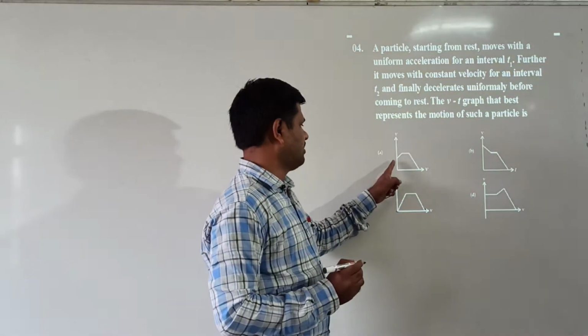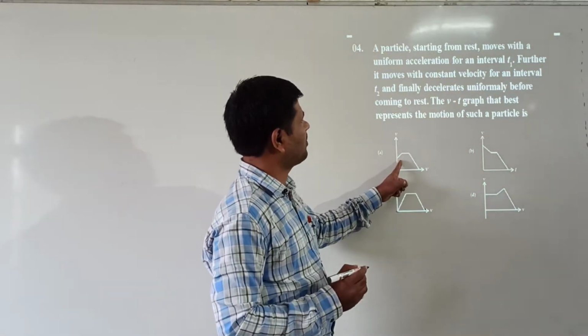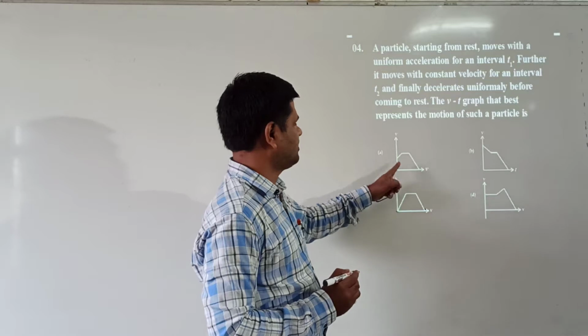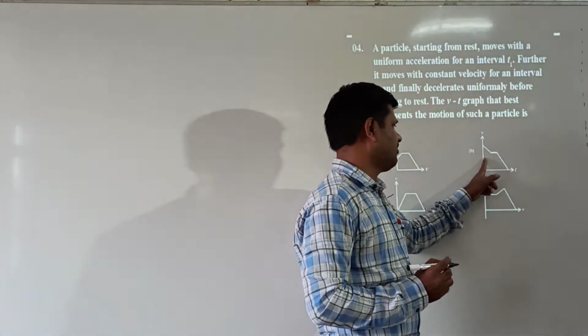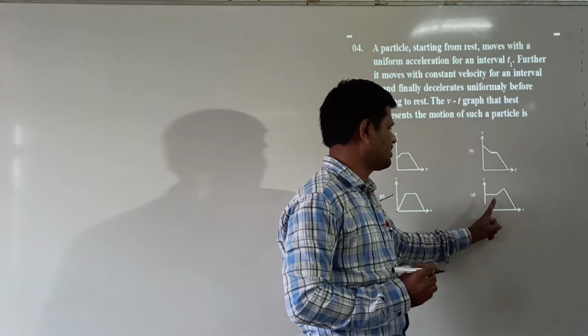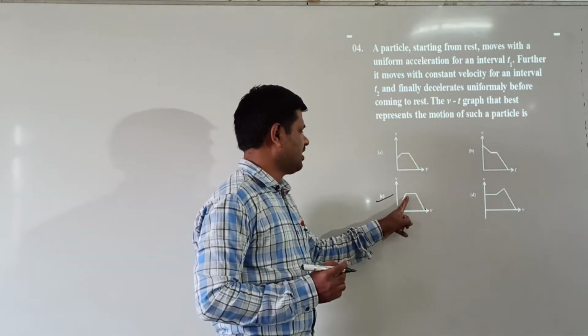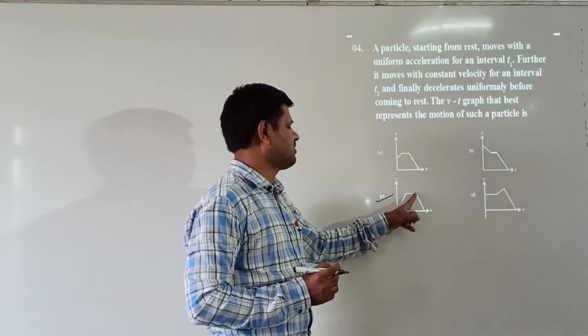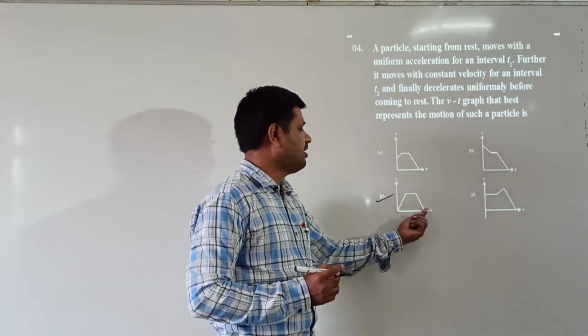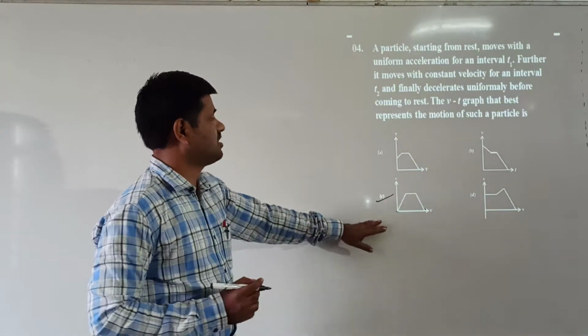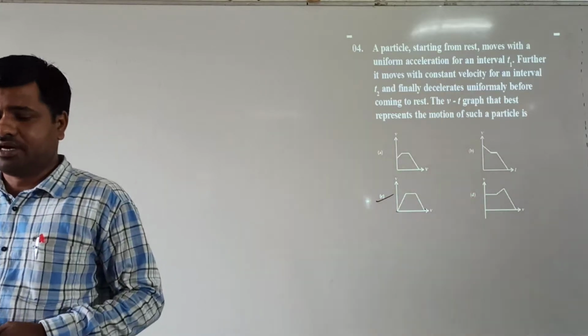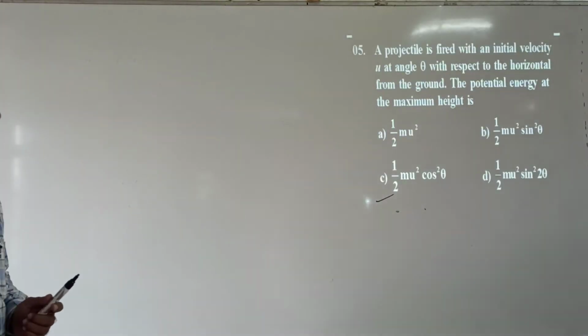Here we are starting from here, but it is not starting from the rest position. That's the reason it is also wrong. It is also not starting from rest position, so wrong. It is also not starting from rest position. That's the reason wrong. It is starting from rest position, increases gradually, and after this it becomes constant. Again it will decrease. That's the reason which option is correct here? Fourth option is correct. Now we come to the fifth question.